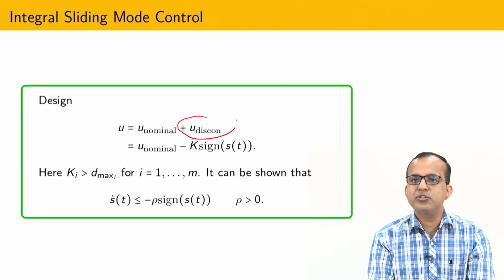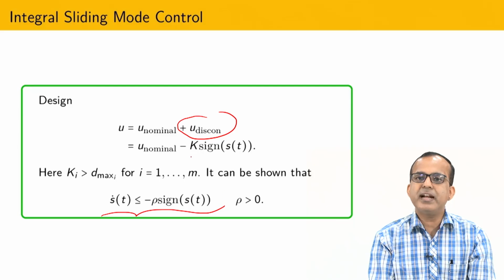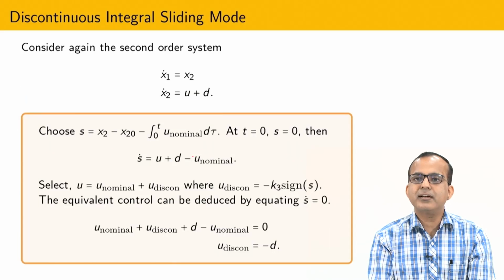You can add a discontinuous term, and if you have m components, you can design this algorithm component wise. Using that, it is possible to show that finally you can make sure that u discontinuous is exactly equal to the value of the disturbance.